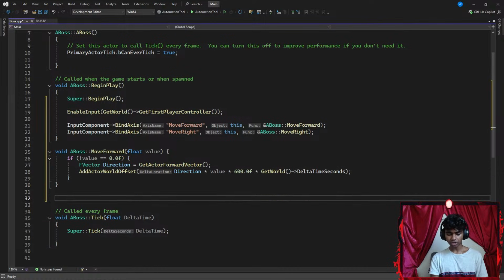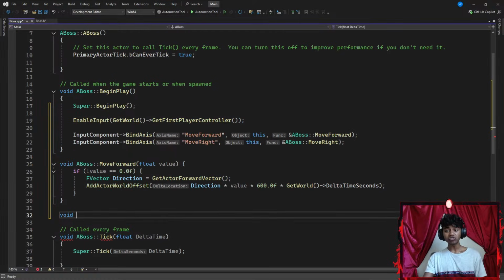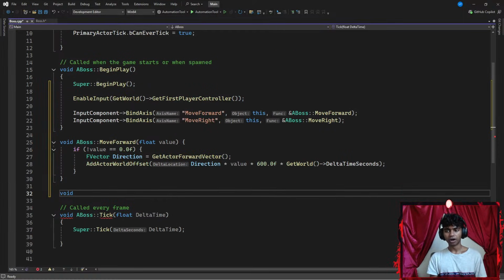I'm going to go ahead and create another function now. My next function is going to be for moving left and right. So I'm going to go with something like a boss. This is my class, which is going to have, I forgot what this is called again, the scope resolution operator. Then I go with something like move right. Okay, this is my class. This is going to be my function's name. My function does require a parameter of a value. There we go. Now I go with the curly braces.